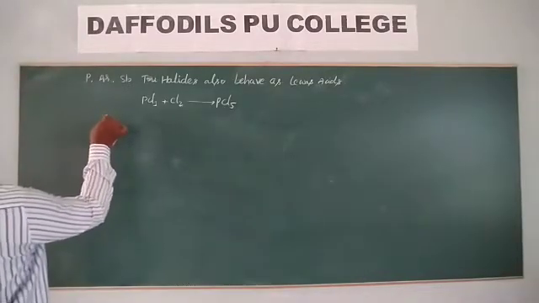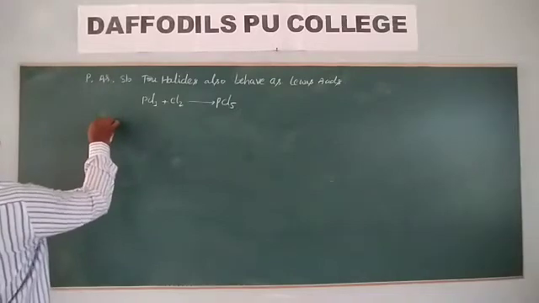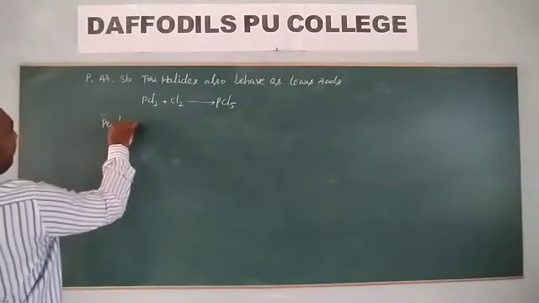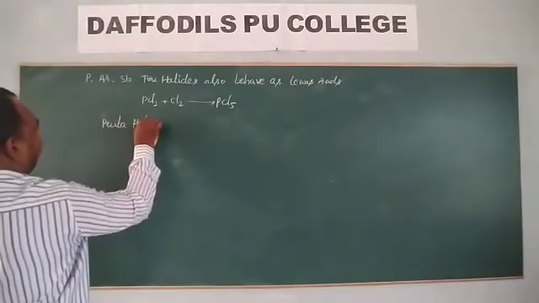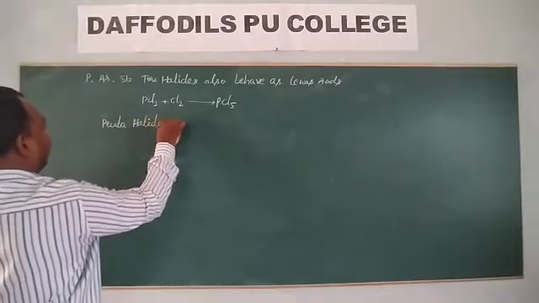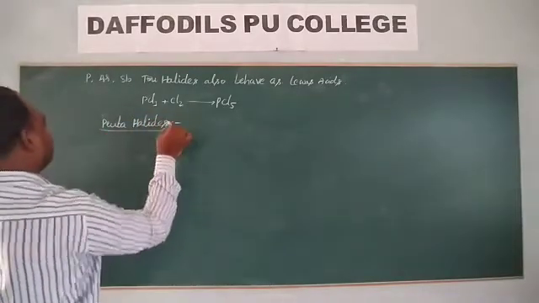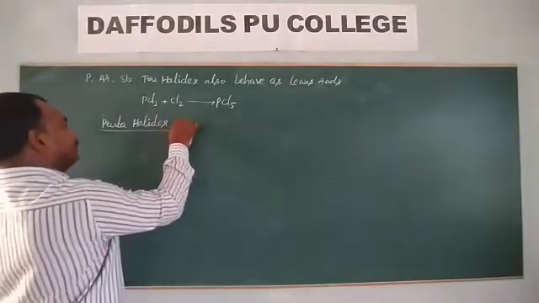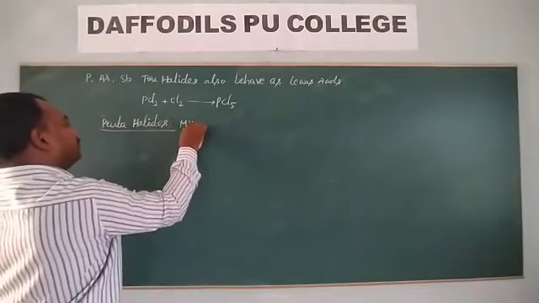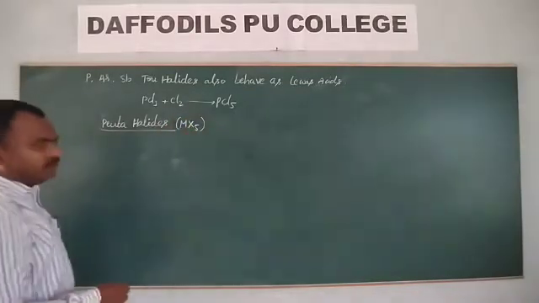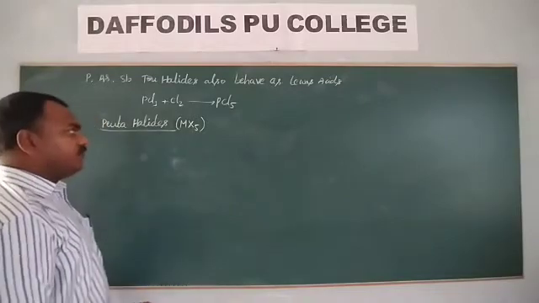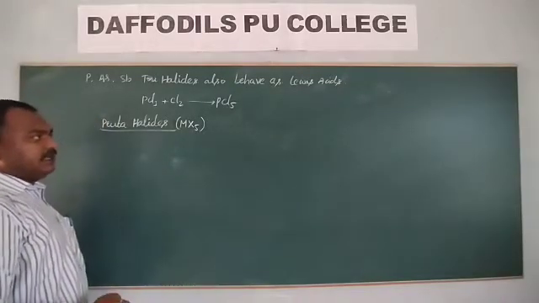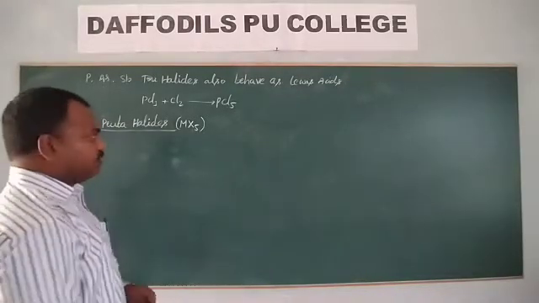Next we will move towards the pentahalides. The general formula of these pentahalides is MX5. M stands for the 15th group elements, and X stands for halogens.